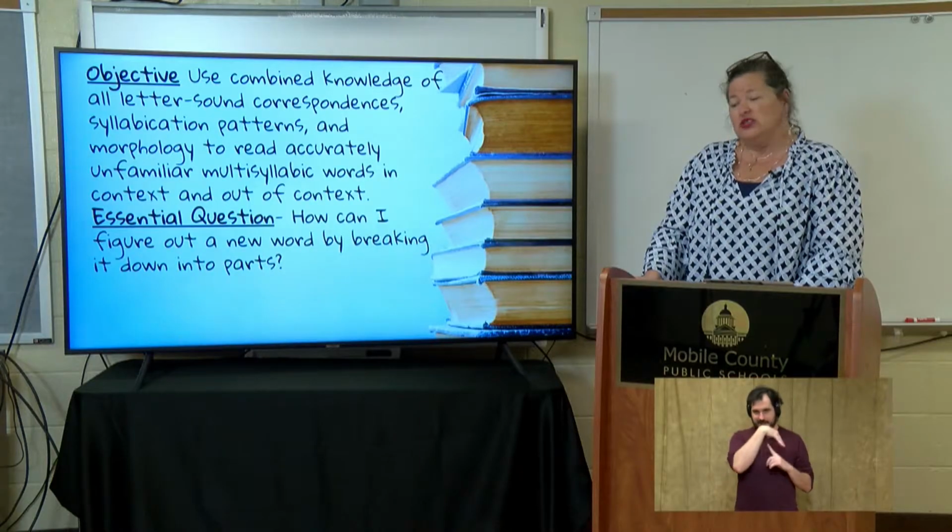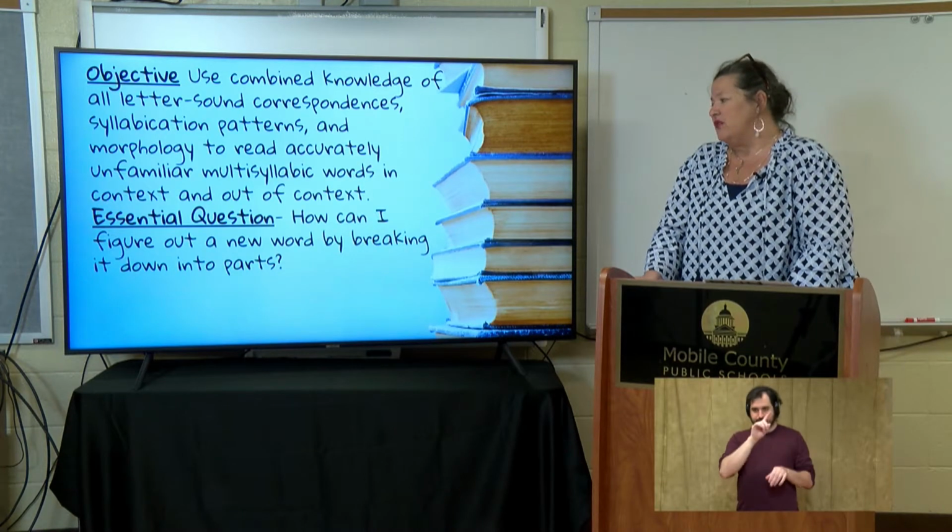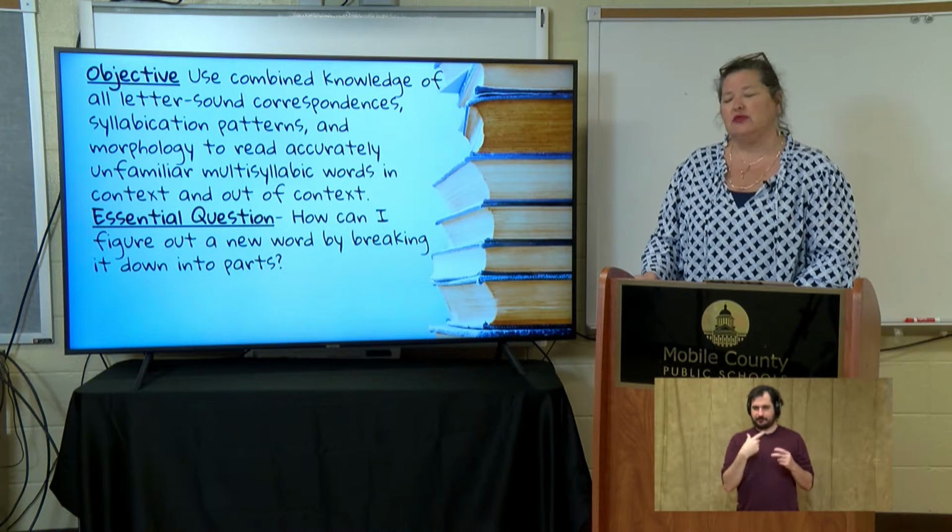Let's get started. Again, we will start with our word work. We're using our combined knowledge of our letter sounds, our correspondences, our syllabication patterns, and morphology to read accurately unfamiliar multisyllabic words in context and out of context. We're going to work with it in context a little bit today. And our essential question again is, how can I figure out a new word by breaking it down into parts?